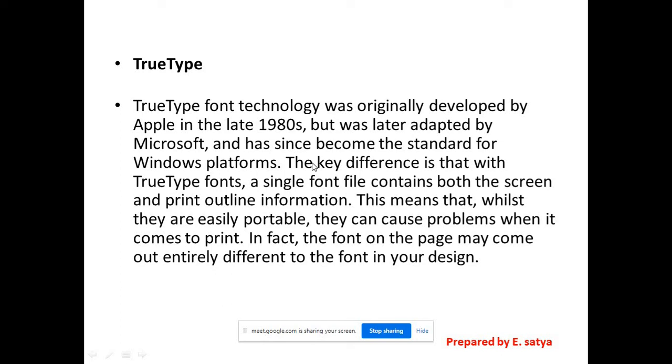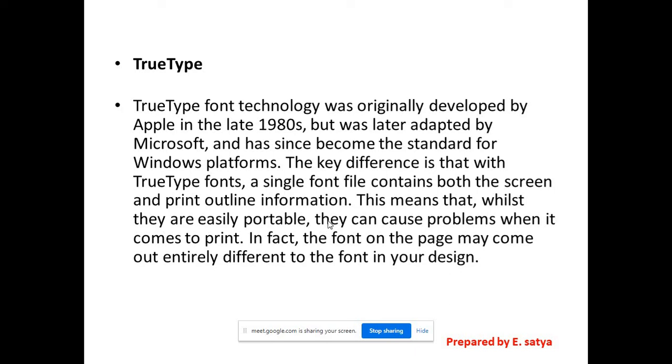So TrueType was invented by Apple in the late 1980s, right? It was originally developed by Apple, but later Microsoft adapted it for Windows platforms. So TrueType fonts contain both file formats, print and screen outline information.